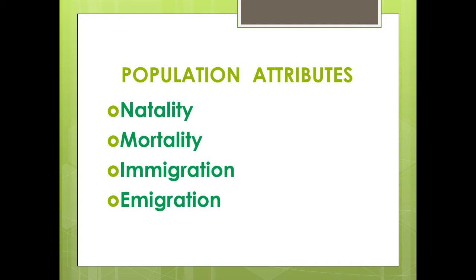Now migration is a two-way type of movement of the whole population from and into an area. Size of the population does not change. It is to avoid unfavorable conditions. For example, migration by migratory birds like Arctic tern, Siberian cranes, etc.